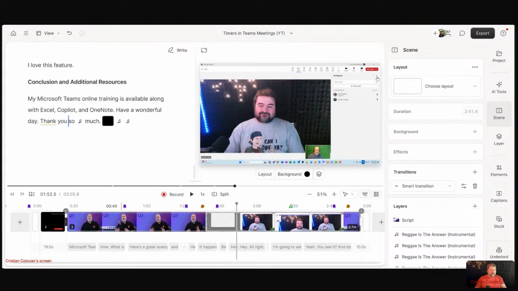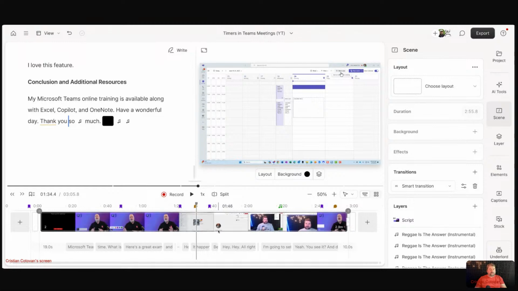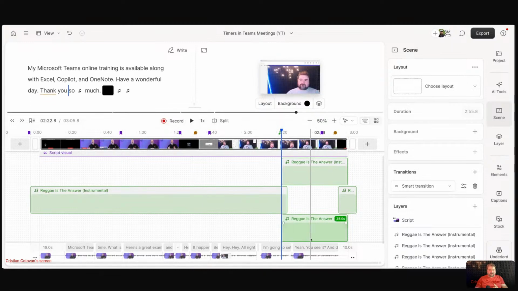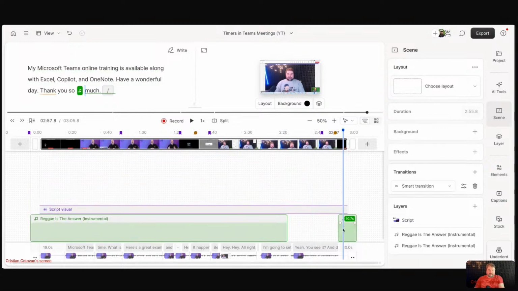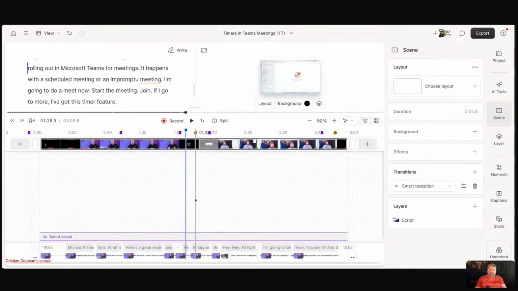Look at this. How many clicks does it take to reset my scenes? Quite a lot. And now that I did that, look what happens. If I expand this timeline, look at this. Because I copied the layout a couple of times, my music got replicated all over the place. Thankfully, I can see on this side, in this top bar here, that I've got the music here. I'm going to select it and delete. Click, select, delete. Let's get rid of all the music. There we go. And now I am back to my original.